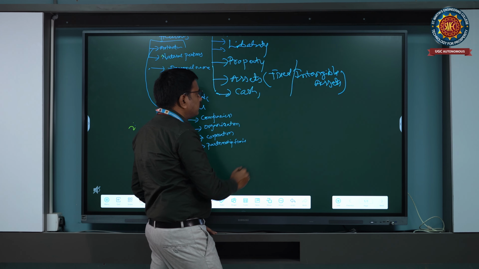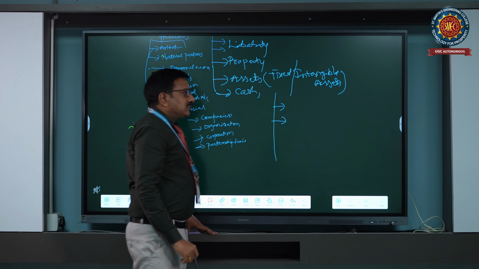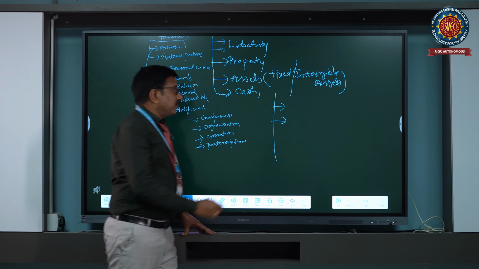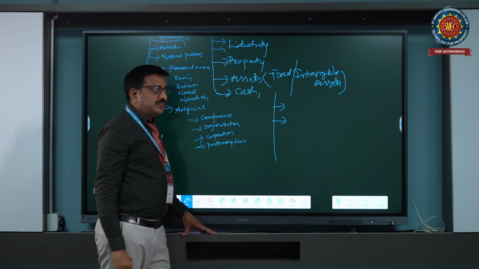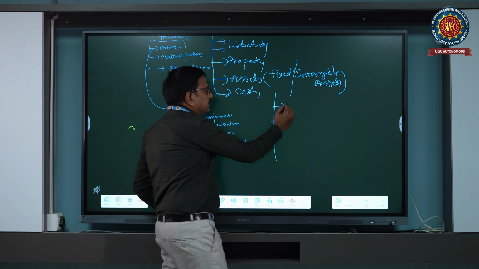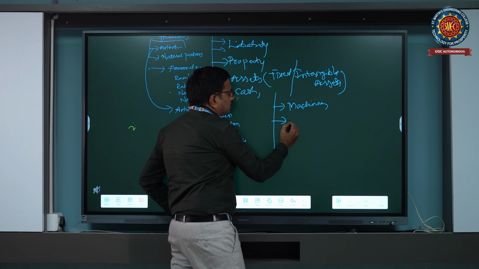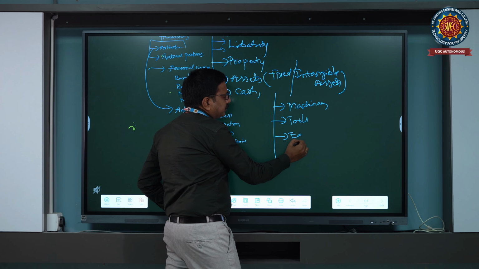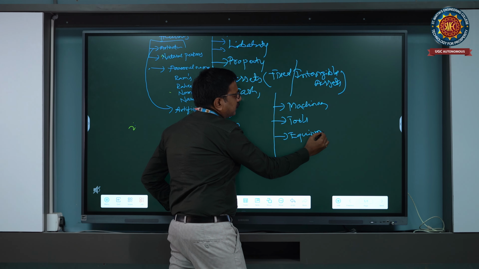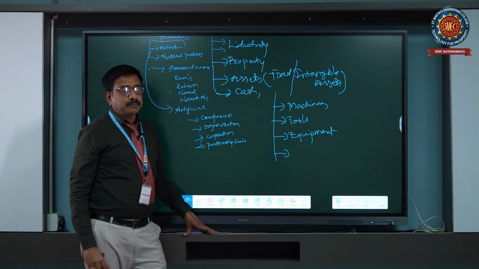In fixed assets we use physical goods, assets we procure from outside and use in our business, like machinery, tools and equipment, which we use for our organization and for our manufacturing purpose.